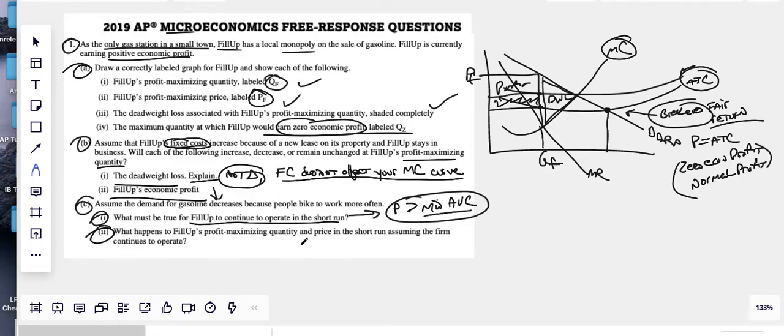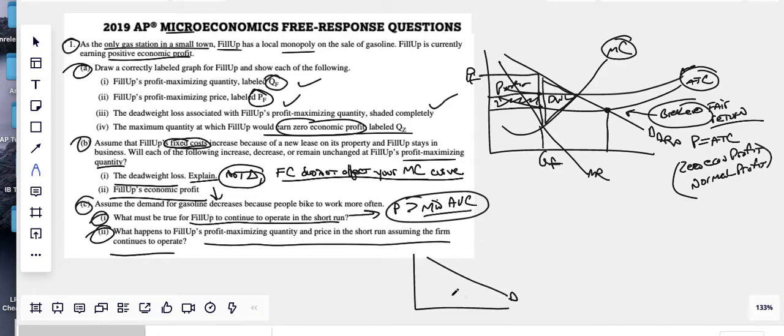What happens to Phillips' profit maximizing quantity and price in the short run, assuming the firm continues to operate? What we know is the demand for gasoline decreased. Let's just use a regular demand and supply curve. If demand decreases, what happens to price and quantity? Price would go down, quantity would go down.